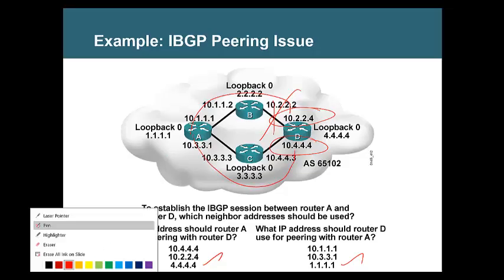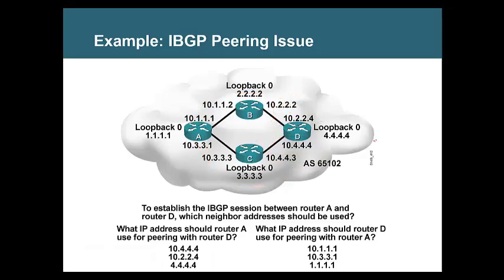To avoid that, whenever we have a redundant path, we will form neighbor with the loopback. So even if one of the paths exists, I will have the neighbor. If any one path is available, my neighbor will be there. So high redundancy, high availability is there. When you form neighbor using loopback, you have high availability. If B goes down also, we don't care. Router C is there to take you to 4.4.4.4.